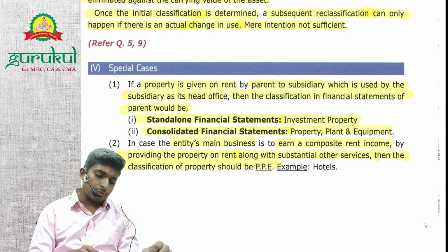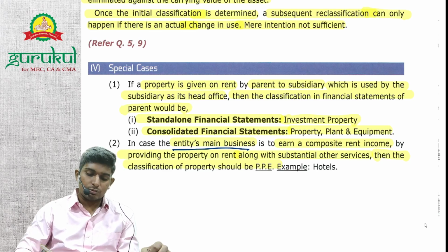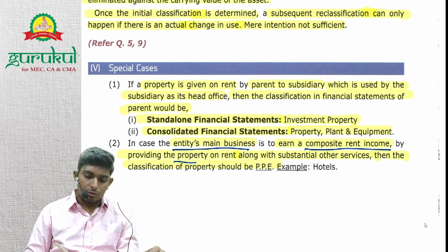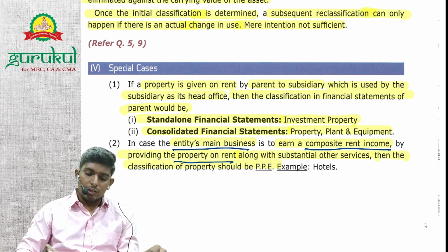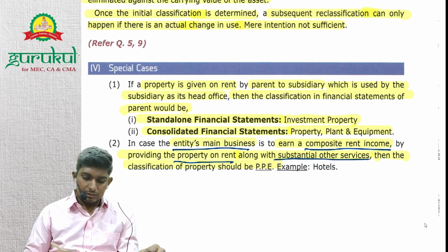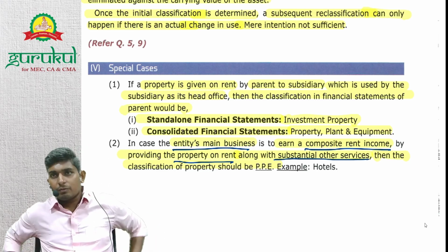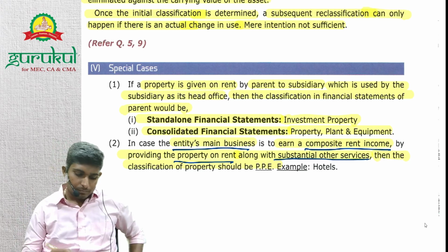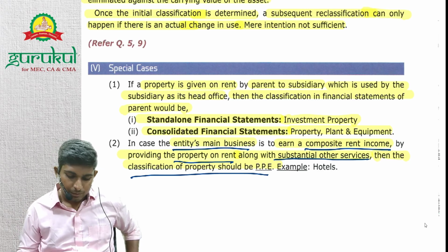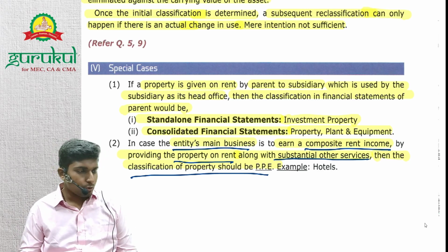So what they're saying is, if the entity's main business is to earn composite rent income, composite meaning other than just rent on property, it also provides other services and is charging for those services, like room cleaning services and many services a hotel provides, right? Classification should be PP. Understood? Done. So now let's move on to sums.